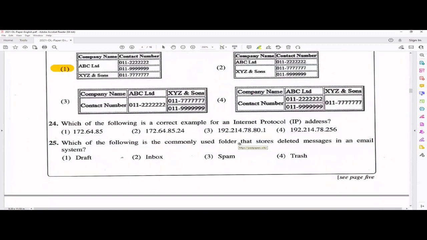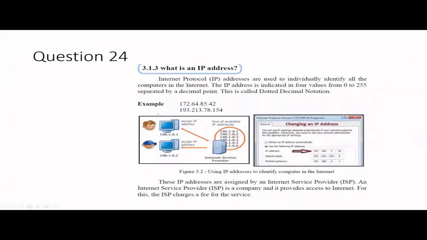And the 24th one: which is the correct example for an IP address? Let me show you what an IP address is first of all. In the internet there are so many resources, so many computers, mobile devices and all. To identify each of these devices, we should have some unique identifier. That is what an IP address is. In IP addresses, we have 4 values, where the value range will be 0 to 255, separated with a decimal point like this.